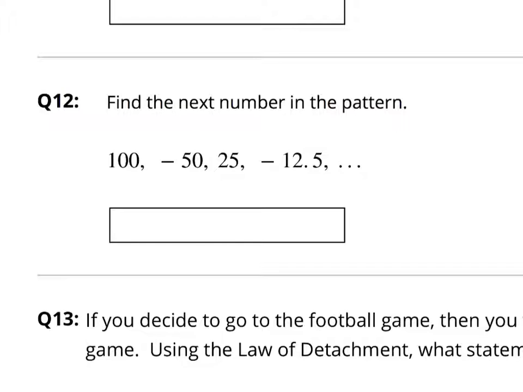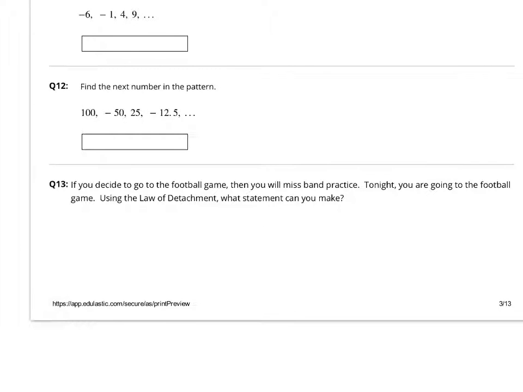Again, number 12 is a pattern. So we go from 100 to -50, from 25 to -12.5. What's the next number going to be? That's what you want to look at here. What's the next number?